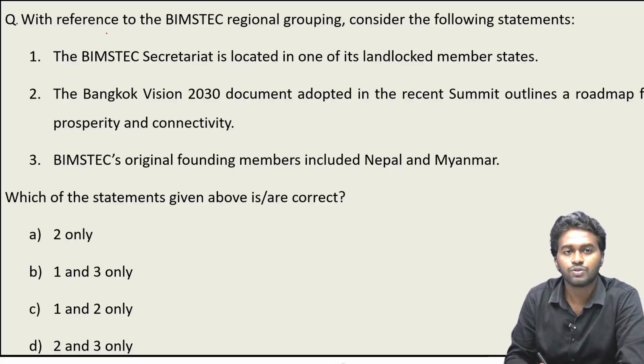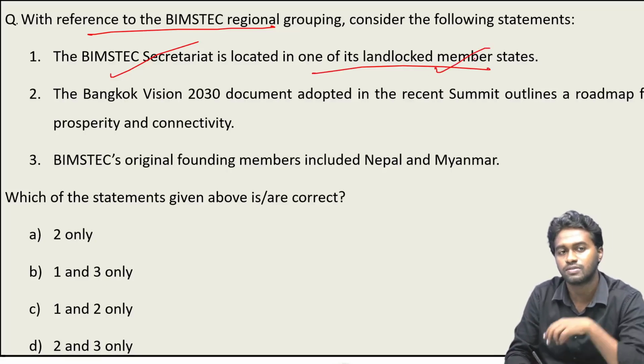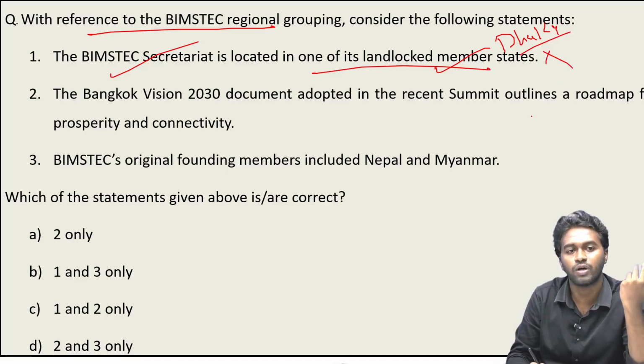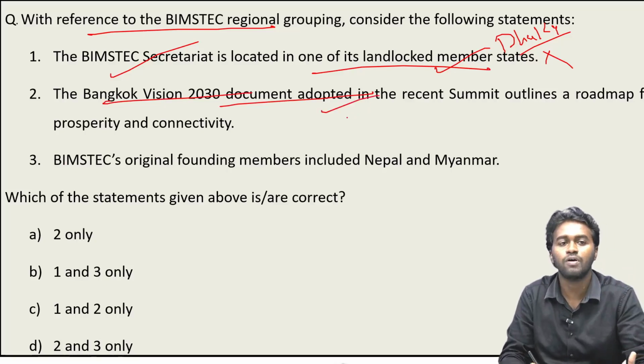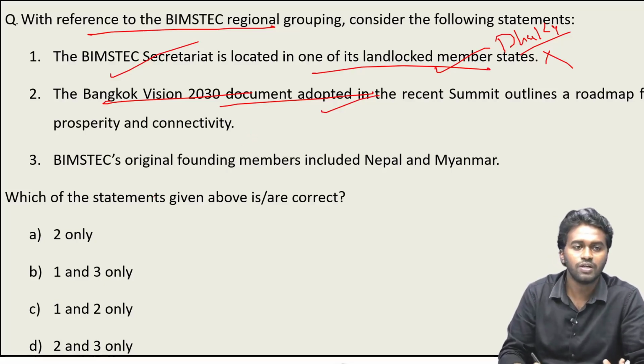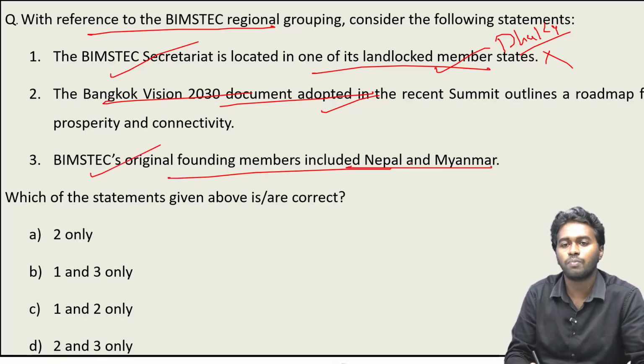The next question, with reference to the BIMSTEC regional grouping, consider the following statements. Statement 1, the BIMSTEC Secretariat is located in one of its landlocked member states. We know that the BIMSTEC Secretariat is located in Dhaka, in Bangladesh, and Bangladesh is not landlocked, so we can eliminate statement 1 easily. Statement 2, the Bangkok Vision 2030 document adopted in the recent summit outlines a roadmap for prosperity and connectivity. We can consider this option.